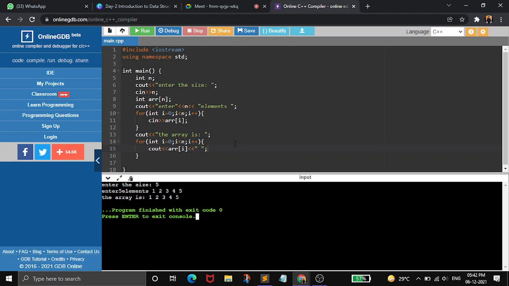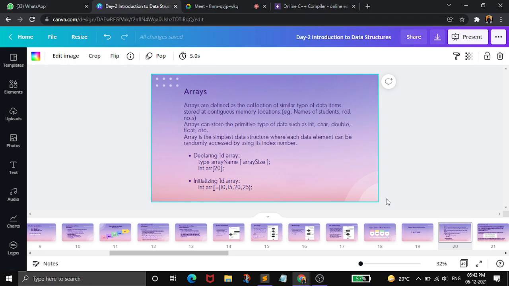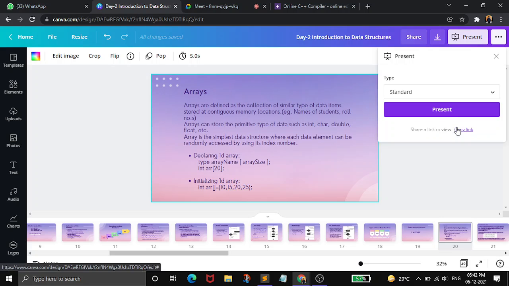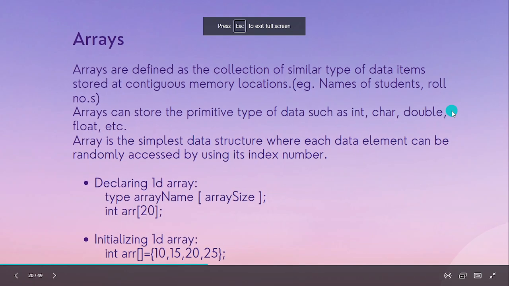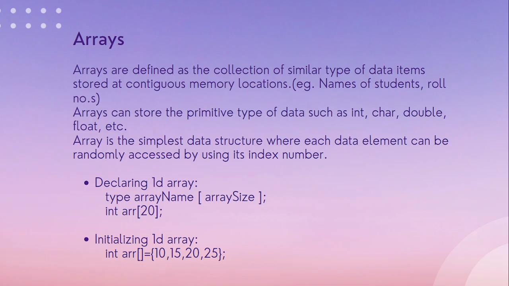So this is the example of a linear array. In data structures we also have multi-dimensional arrays. So now let's understand what multi-dimensional arrays are. If you are executing the code and you have a doubt, you can ask me. You can unmute and ask.